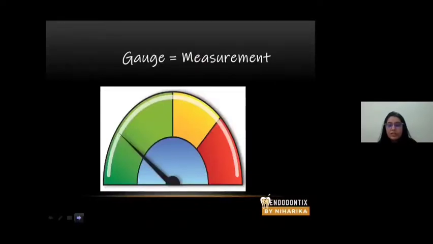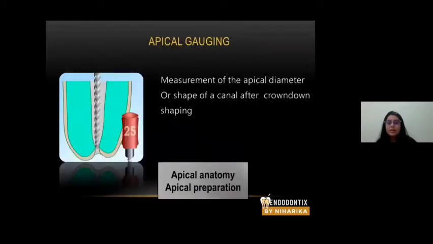Okay, so after your shaping files and before irrigation, an important step is to assess apical gauging, or assess the measurement of the canal produced, the measurement of the minor constriction, so that we can assess the size of the master cone. This is a very important step if you are going to work on permanent molars. For primary molars, this step is not so important because you're not going to place any master cone inside the canal.